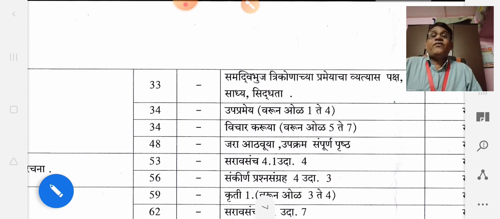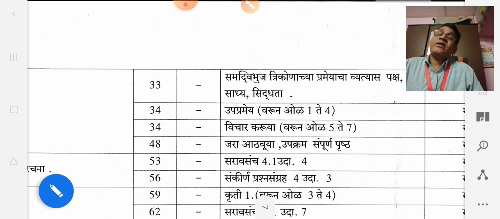If you have any doubt, you can ask me. I will solve all the questions, and you have to learn the theorems in the syllabus perfectly. When you learn a theorem perfectly, you can use that concept in your sums also.